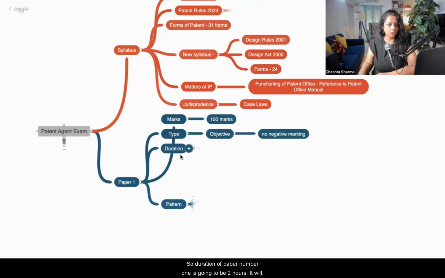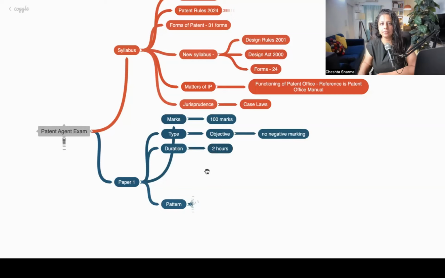So the duration of paper number 1 is going to be 2 hours. The exam will start at 10 a.m. and will end at 12 noon. Okay. So make sure you reach the centers, which will be given in your admit card. Admit card will be issued online in the month of December. It will come on your email. You will be able to download it from the portal also. So make sure you reach the center at 9 o'clock, because at 10 o'clock you will get the question paper, and you will have 2 hours, 10 a.m. till 12 noon, to solve the MCQs.